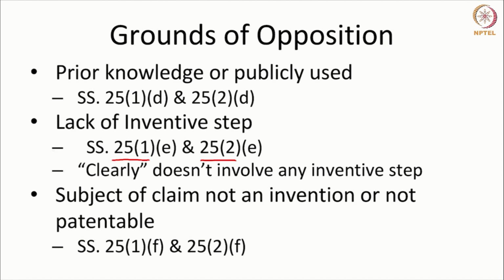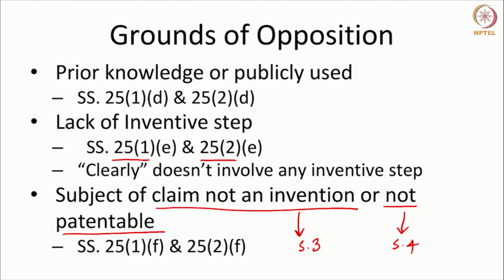Another ground for opposition is the fact that the subject matter of the claim is not an invention or it is not patentable. Now, these are exceptions to patentability covered under Section 3 and Section 4 of the Patents Act. Exceptions to patentability, we have covered this.